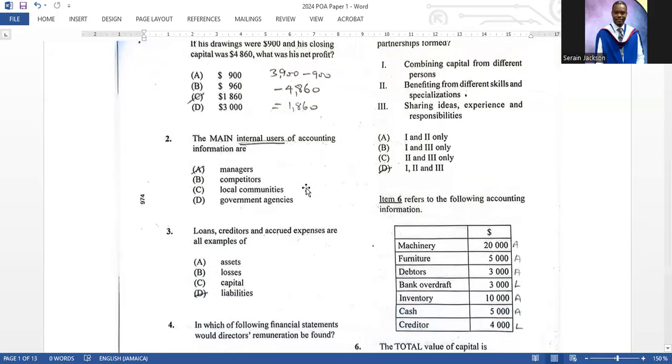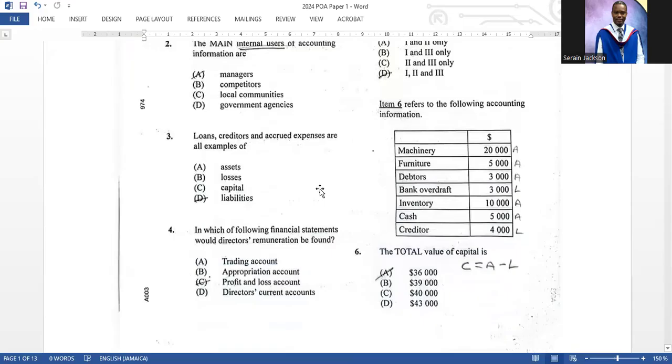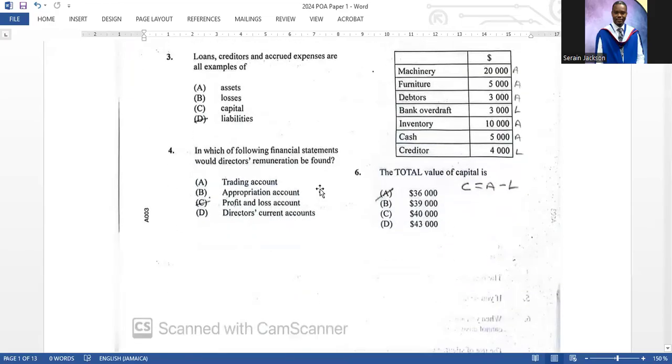Question 2, the main internal users of accounting information are managers, and the key there is internal users. Everything else is outside the company. So that is the clue from that question. Question 3, loans, creditors, and accrued expenses are all examples of, you all know that, liabilities.